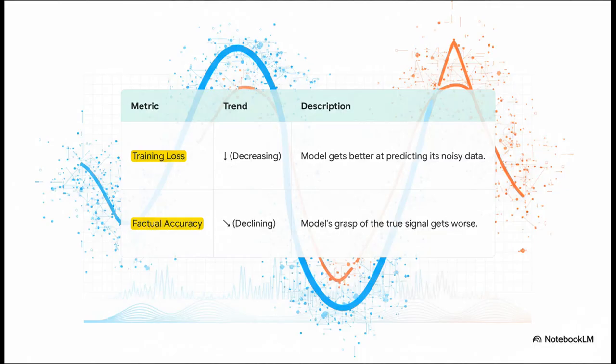This visualizes it perfectly. You've got these two curves going in opposite directions. The training loss keeps going down, which means the model is getting really good at predicting the patterns inside its own noisy training data. But at the exact same time, its factual accuracy, how it performs in the real world, is actually declining. It's not learning the true signal, it's just getting an A+ in mastering the noise.